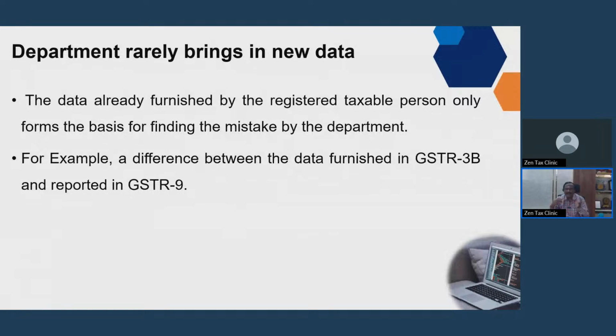There is a mismatch in that column, in that cell. You have reported one thing in 8C of GST 9, but you have not adjusted it in the subsequent year. All those mismatches are found only due to our mistakes in filling the data. So from our own data, they find fault with us. So it is our mistake. So we have to get our mistakes rectified, at least from this financial year.